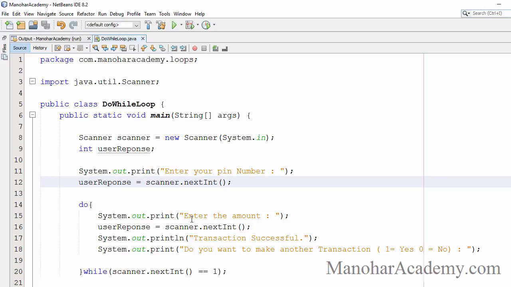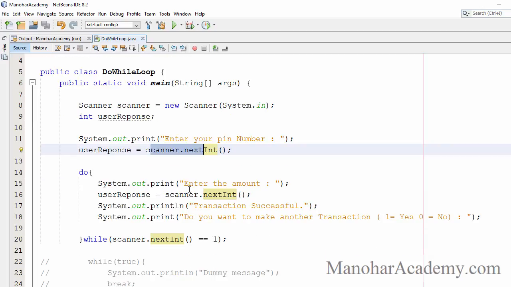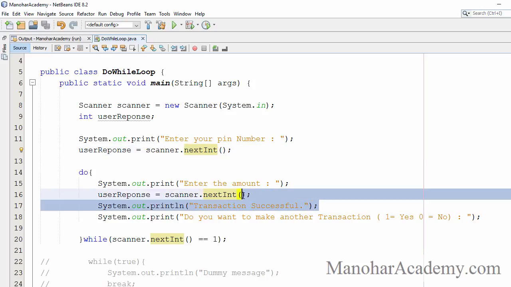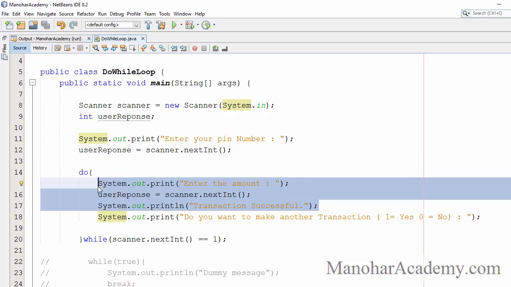Okay, let's look at a simple example. We are continuing with our ATM transaction example. Here we are asking the user to enter the PIN, and we read the PIN and say the authentication is successful. Then we ask the user to enter the amount, we read the amount, then we make the transaction and we say transaction is successful. This particular task we have to do at least once, right? The moment the user has inserted his ATM card and entered the PIN number, that means he is willing to make a transaction. So we don't need to ask him again, are you willing to make a transaction?